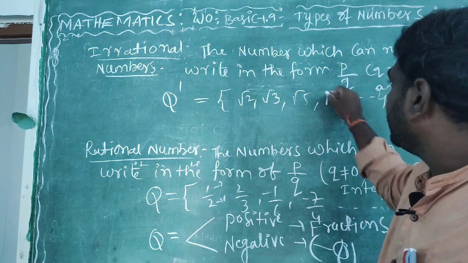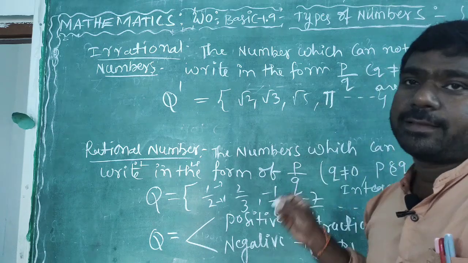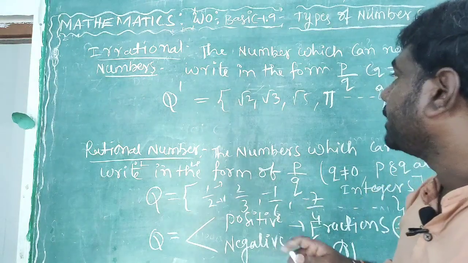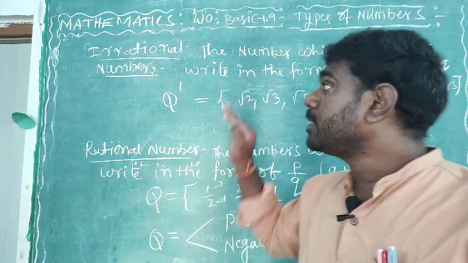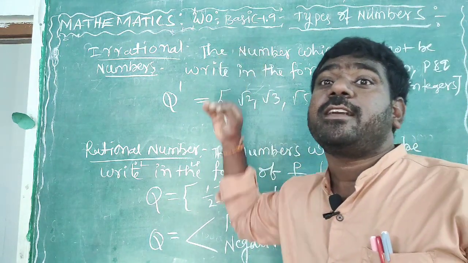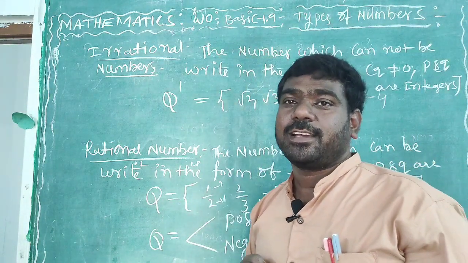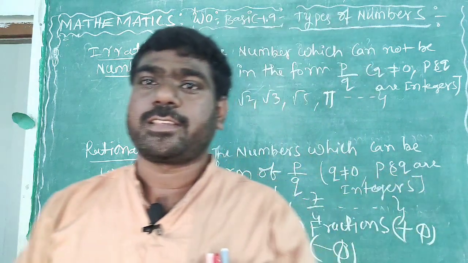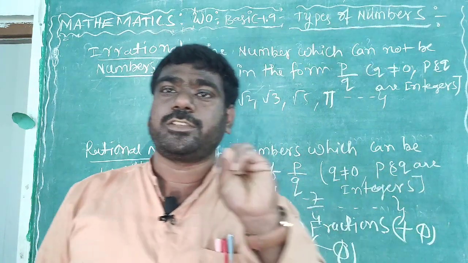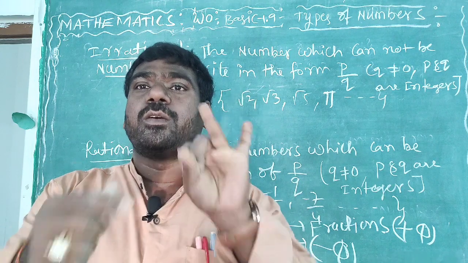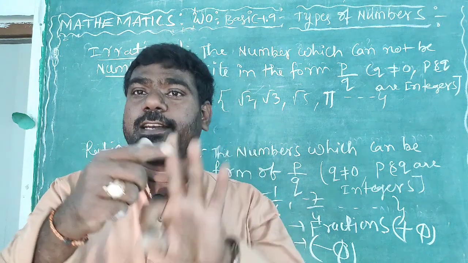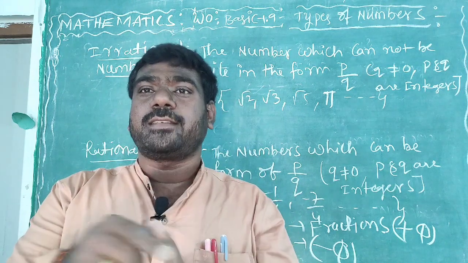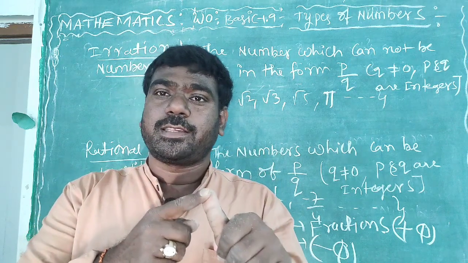These are the general types of numbers. Can you tell me what they are? Natural numbers, whole numbers, integers, rational numbers, irrational numbers.